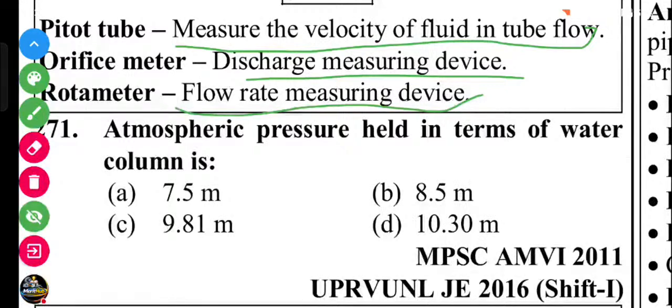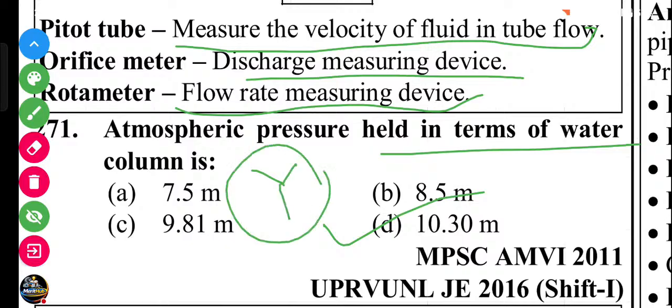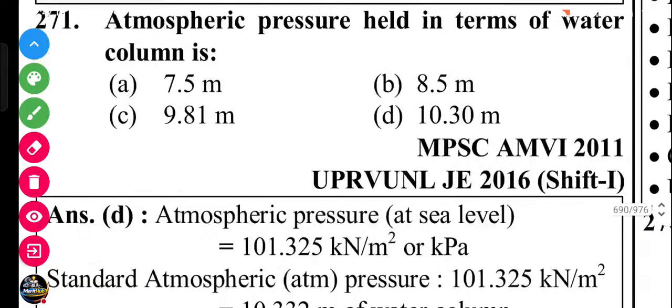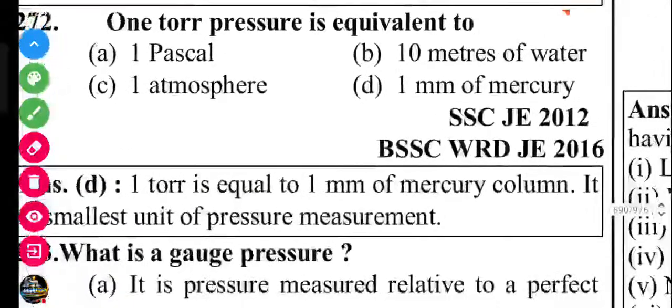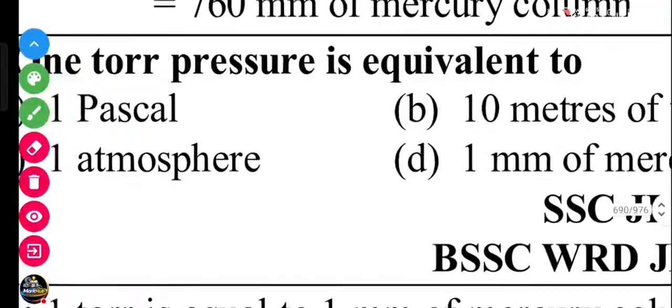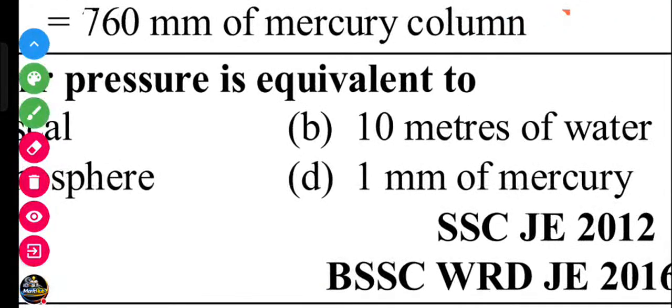Next question. Question number 271. The atmospheric pressure in terms of the water column is 10.3 meters. A question for you: what is the atmospheric pressure in terms of a column of mercury? Comment the answer in the chat box. Next question. 1 torr of pressure is equivalent to 1 mm of mercury.